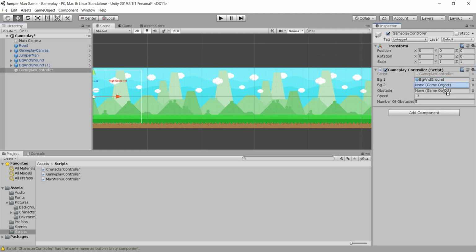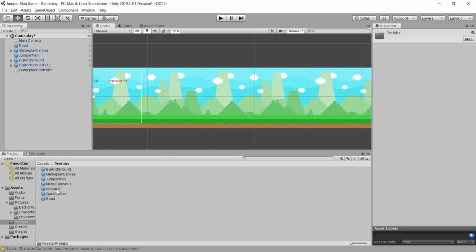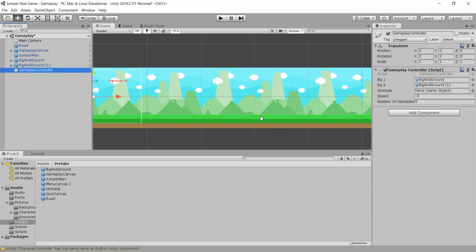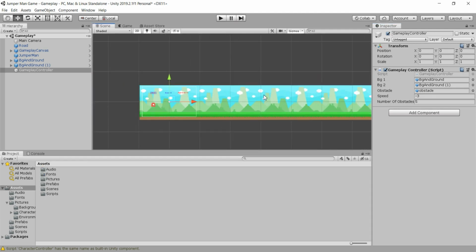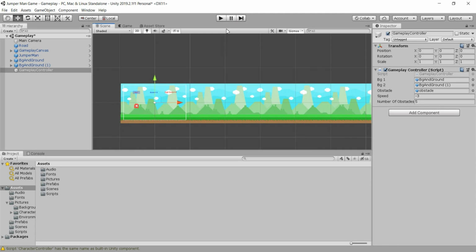So this is bg and ground in the parentheses 1, this is the second bg. Our obstacle is actually the obstacle from the prefab. So when we go here in the prefabs, this is our obstacle. I will go one more time in the gameplay controller, drag and drop our obstacle, and this is fine and attached. Our speed is given by this variable value already in Visual Studio, and also this number of obstacles is given in Visual Studio as 5, you see here. And now where everything is attached and ready, we can easily test this out.